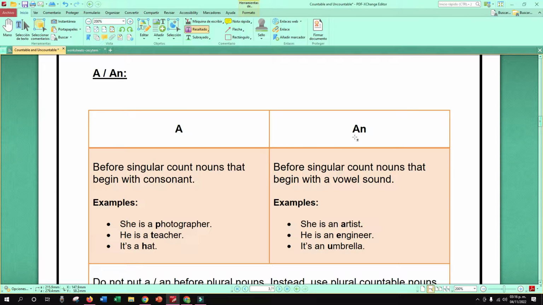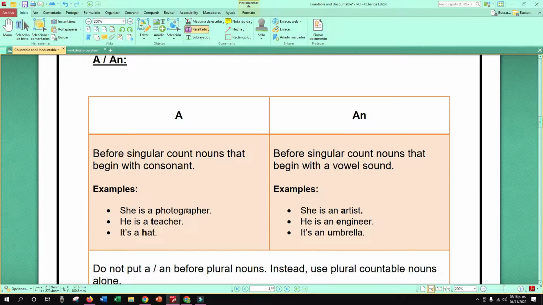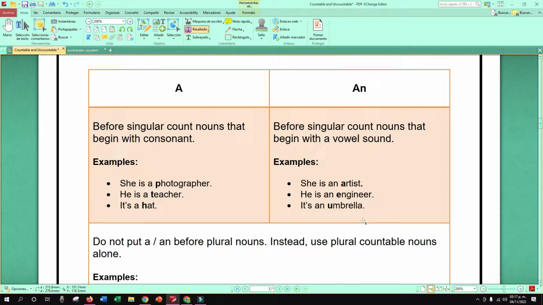Also, we have a and an, right? If you remember, we studied this some weeks ago. There are the articles. So, a before singular count nouns that begin with a consonant. Examples: she's a photographer, he is a teacher, it's a hat. Or you're going to use an before singular count nouns that begin with a vowel sound. Example, she's an artist, he is an engineer, it's an umbrella, right?